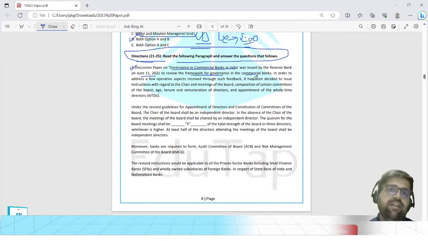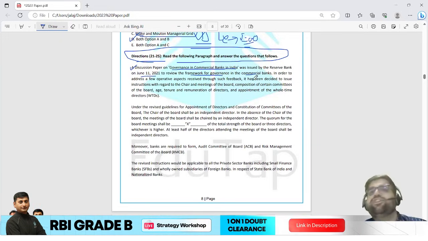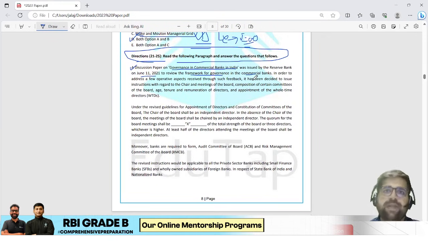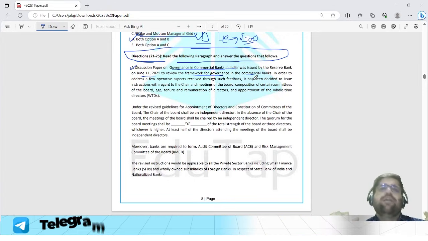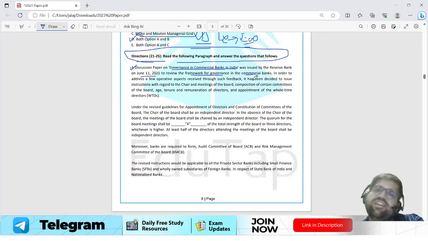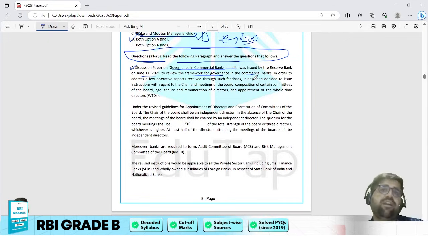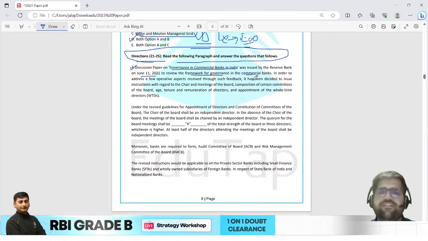Now, this introduced me to the fact that I am talking about governance in commercial banks. This is how you have to set an idea about the passage and feed it to your mind. Like in all the other passages, we first identify the main theme, whether it is motivation, leadership, or financial inclusion. So this is how you have to decode a paragraph: first decode the main theme, and that can be done with the very first few lines only. Or at max, you have to read the first paragraph.